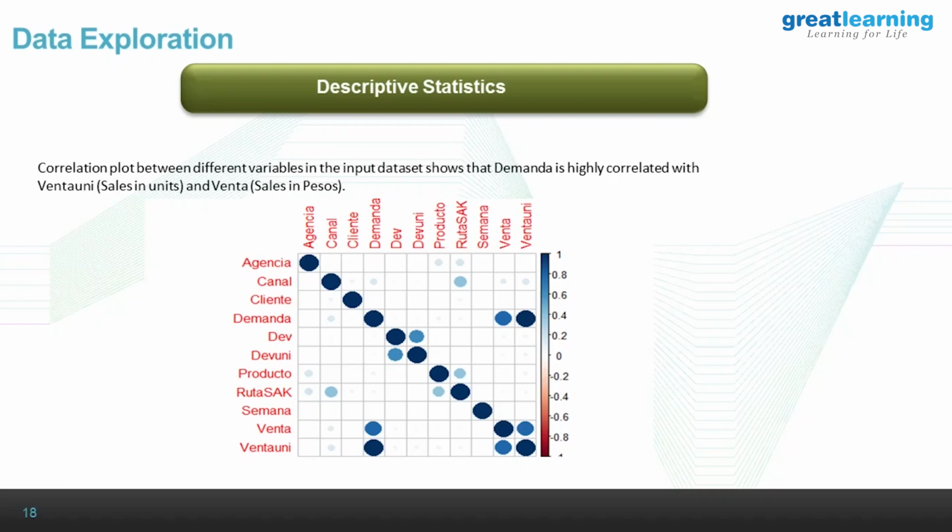There must be a purpose. We have plotted it. How do you interpret this blue color which is appearing there? This one, right? It's 0.6. Positive correlation between demand and Venta. How much is the correlation? It is not 0.6. These are scales, sir. Red is negative, highly negative.